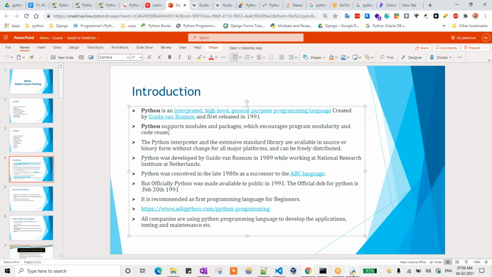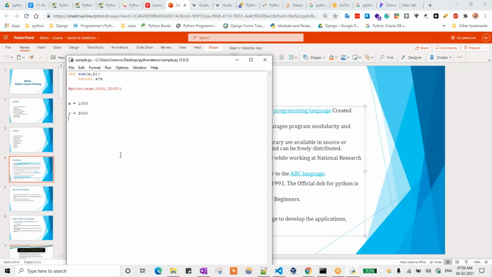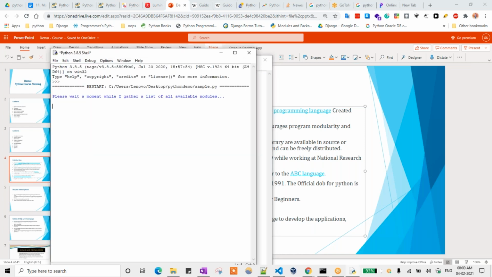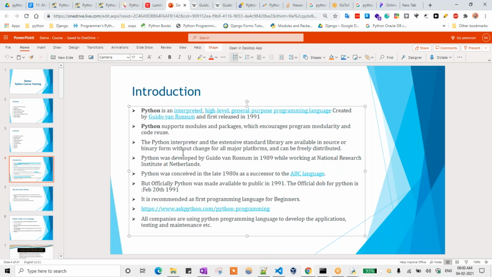As we have seen, once I open that one, after typing help of modules, you are seeing a lot of modules, right? So that is known as interpreter. Okay, line by line execution we can call it. So here also you can check that. Print of help of modules, you can print it. Okay, so it has a lot of modules. Just go to run, click on run module. Okay, so that is known as that.